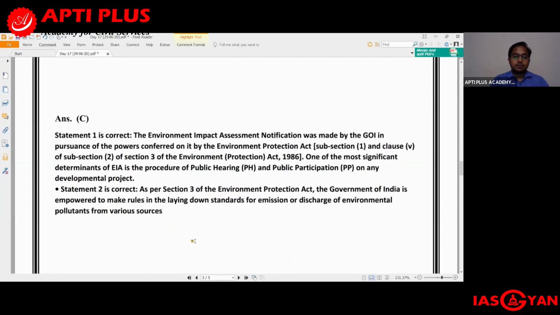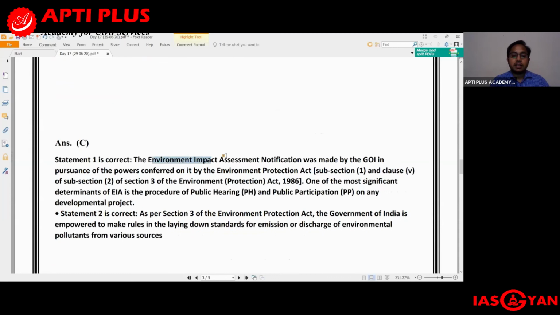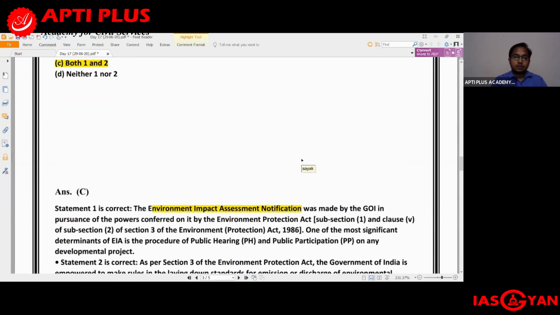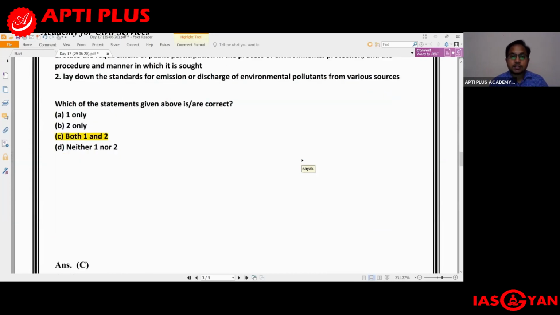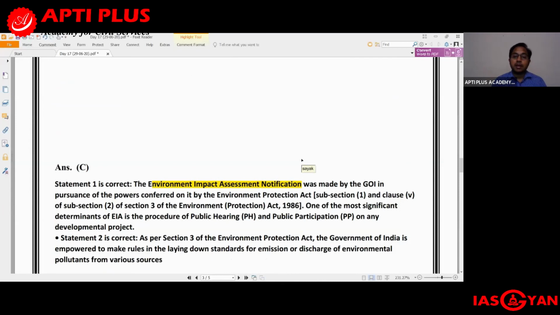So if I go by the explanation, the environmental impact assessment notification. Now, see, the question was talking about the Environment Protection Act of 1986. Why are we talking about environmental impact assessment? Because this environmental impact assessment notification was also announced under the Environment Protection Act of 1986. It was made by the government of India in pursuance of the powers conferred on it by the Environment Protection Act.